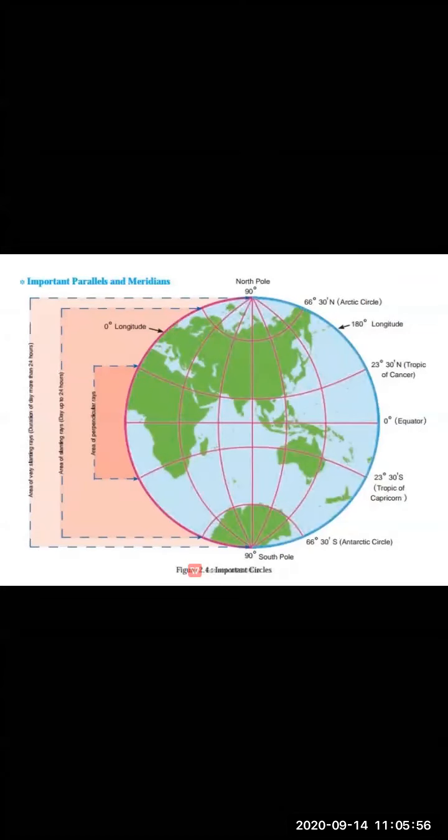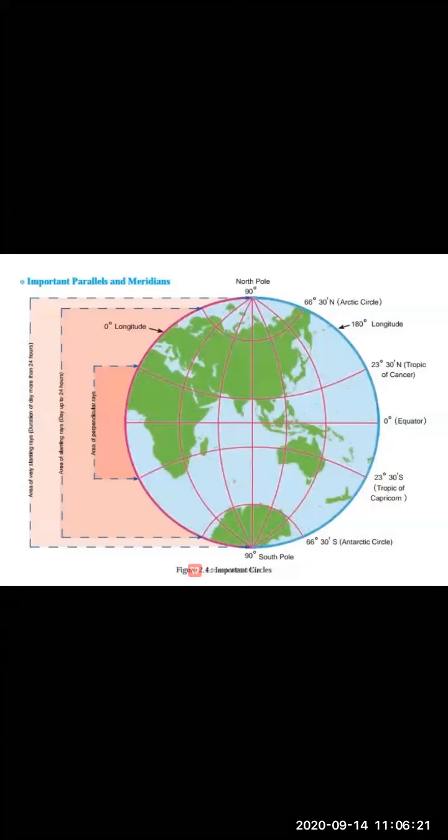So what happens near the equator? That region receives perpendicular rays, whereas the region from the equator towards the Tropic of Cancer and Capricorn receives slanting rays.